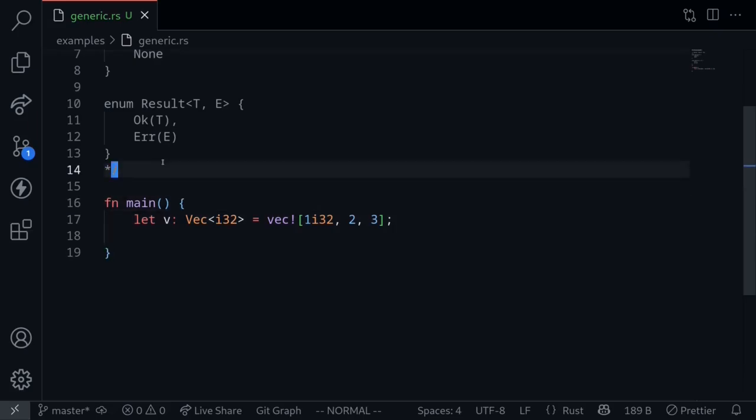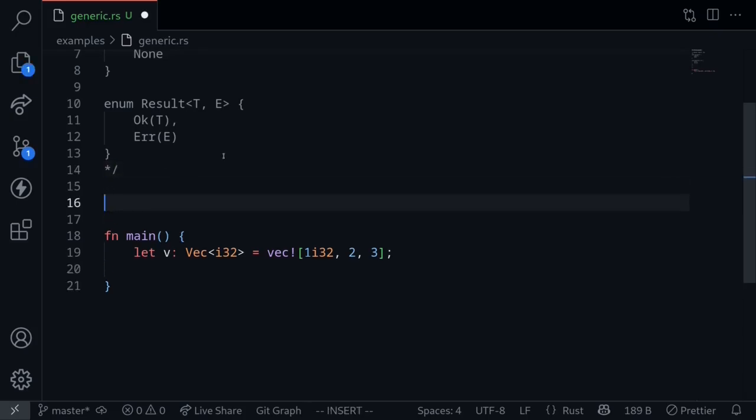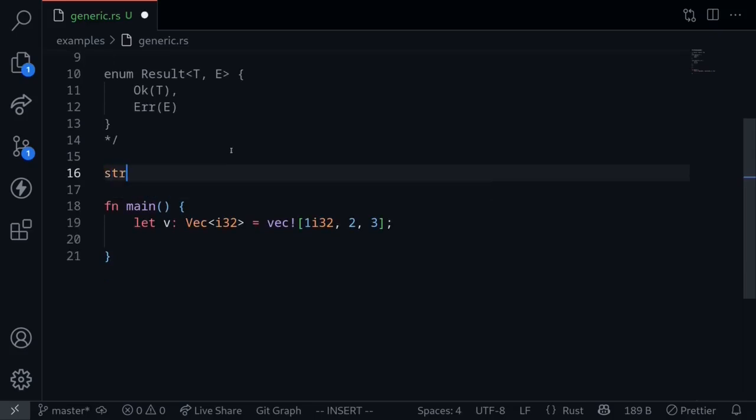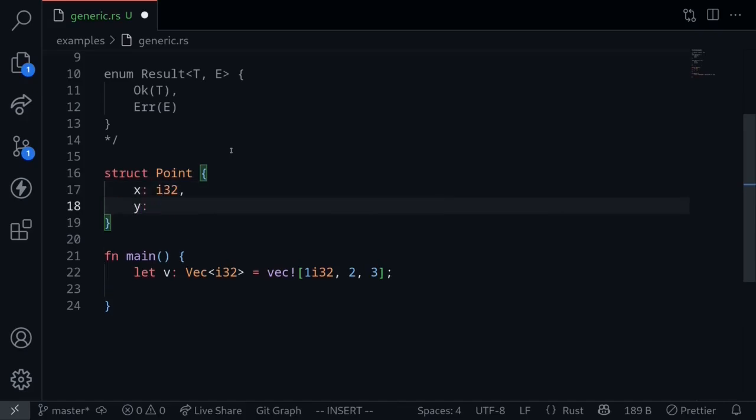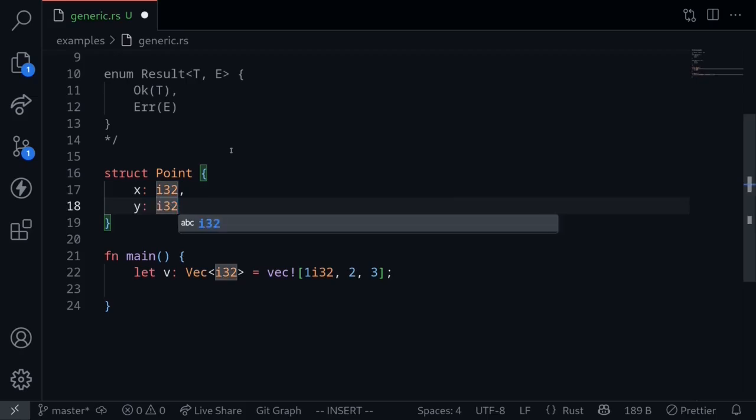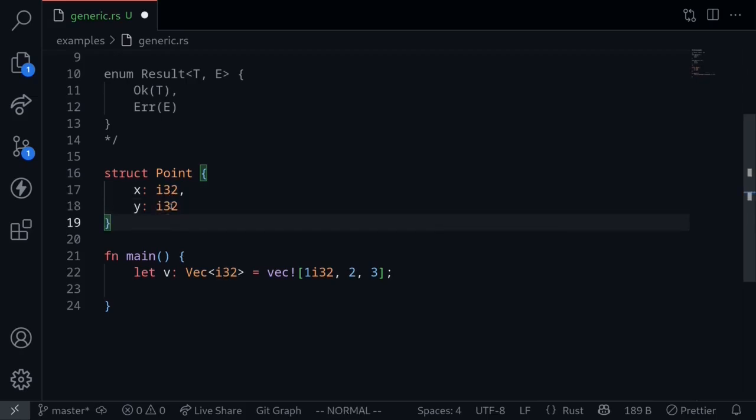Now let's look at two more examples: how to define our own generic type, and how do we use generic types inside a function. Let's start by defining a generic data type. So let's say that we have a struct called Point. Inside this Point, we'll store two values. The coordinate x we'll store as i32, and the coordinate y we'll also store as i32. This represents a point in 2D space.